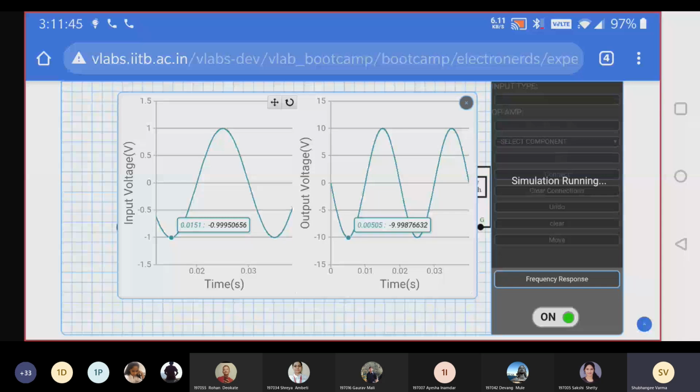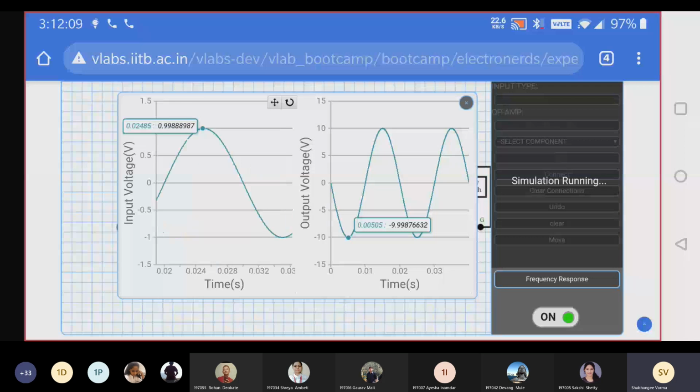But you can see the time scale. See over here, 0.002. Here, 0.002. Here, 0.025 at this point, in this square.